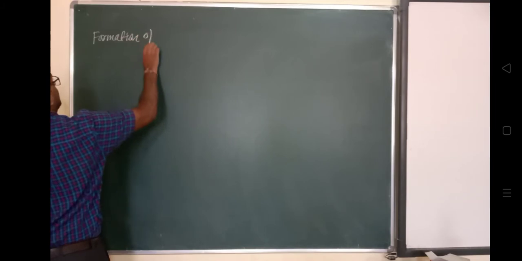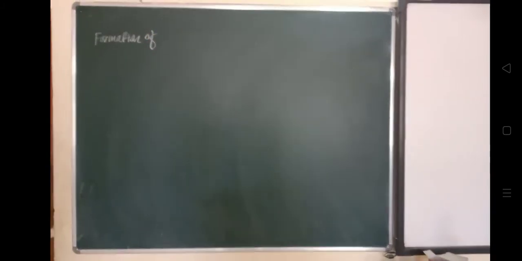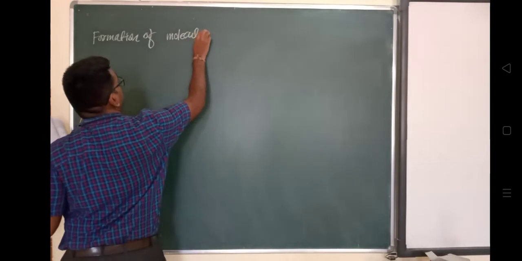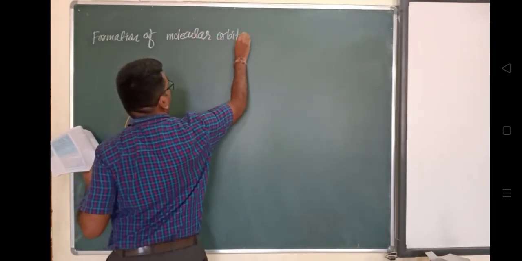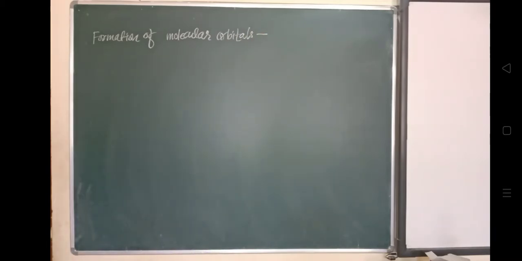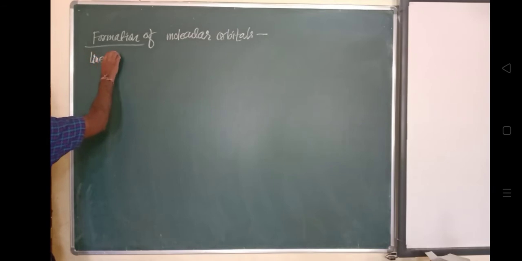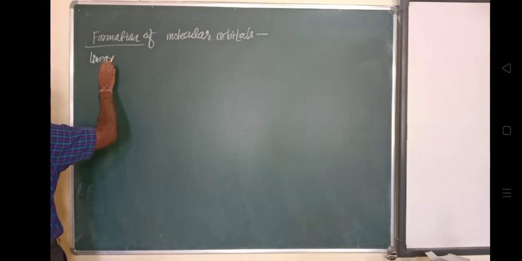According to molecular orbital theory, the formation of molecular orbitals from atomic orbitals is expressed in terms of a linear combination of atomic orbitals, represented by LCAO.